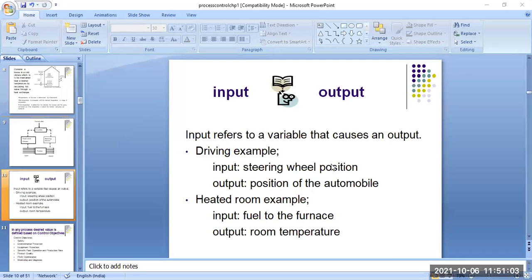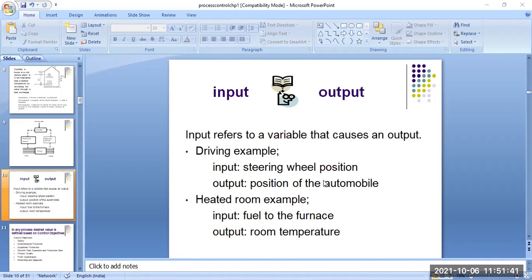Next, this is basically a block: the input is whatever you give, then there is the processing, then you receive the output. So input refers to the variable that causes a change in the output section. One example is a driving example. Here the input is the steering wheel position. When you drive a car, you move the steering wheel, which is rotated either toward forward or backward locations.